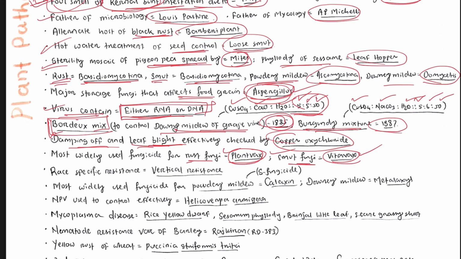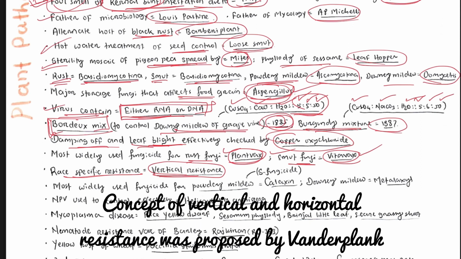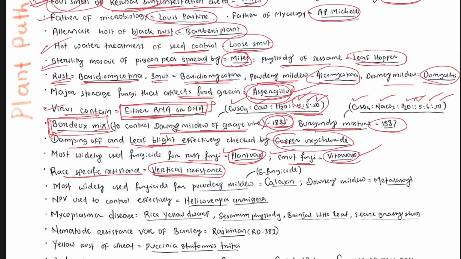Race specific resistance is vertical resistance. What is vertical resistance and what is horizontal resistance? Who proposed them? Vertical resistance means race specific resistance. Horizontal resistance resists many pathogens and can be found in many species.